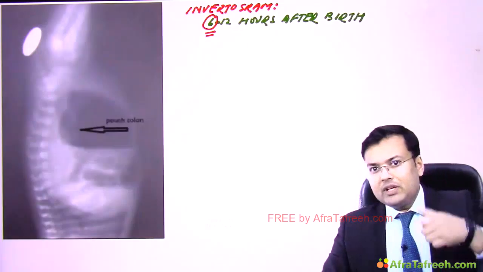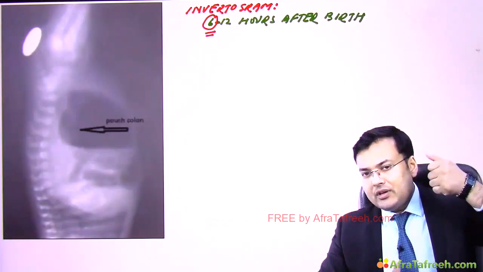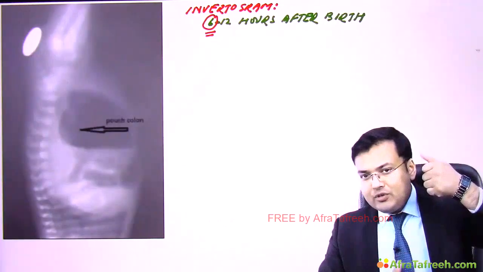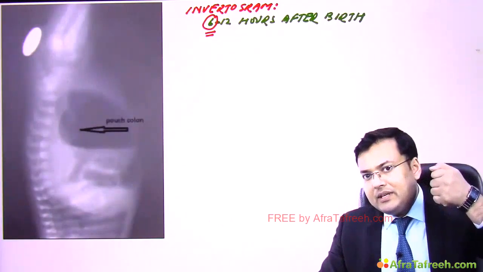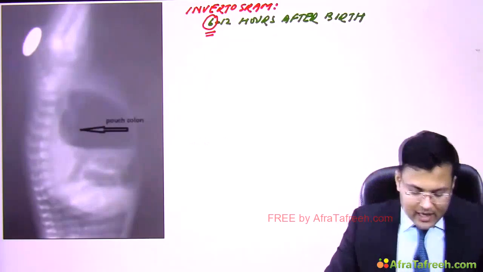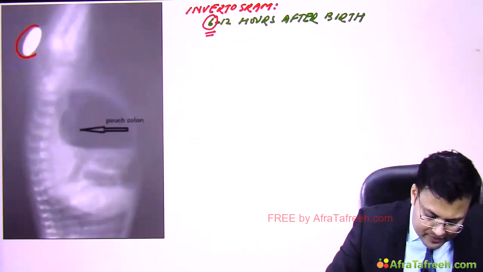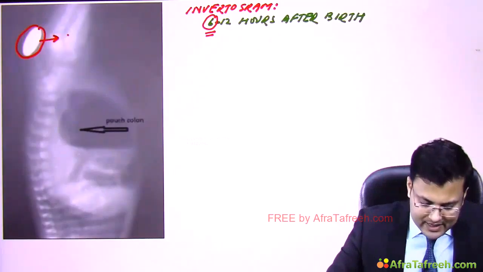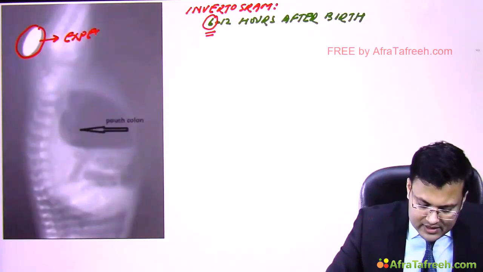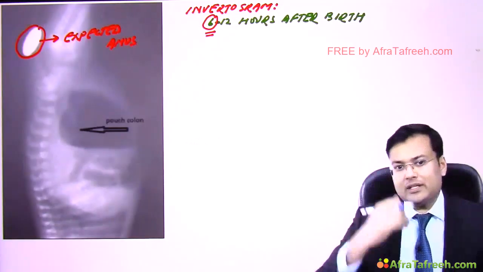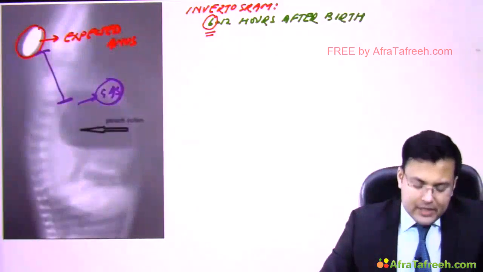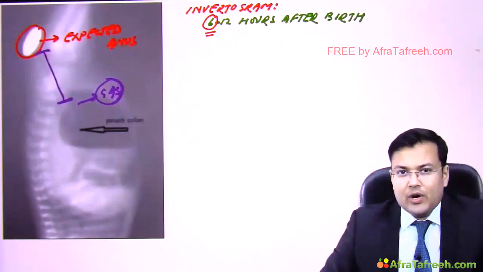So we have to hold the baby in upside down position. Hold the baby for 3 minutes in this upside down position, and we are going to place a coin at the site of expected anus. So this is the site of expected anus. Clear? Here we are going to place a coin, right? And then we have to measure the distance between the gas and this coin.